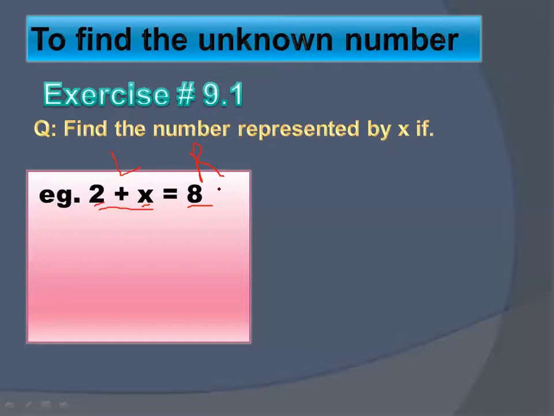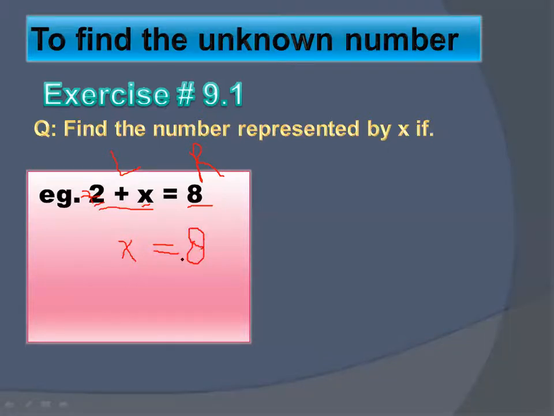But how? Here this constant has a plus sign. Nothing is written here, so it means it has a positive sign. When we are shifting this to the right side, you will change the sign of it, you will write down the opposite sign. The opposite of plus is minus. So when you are moving it to the other side, you will write minus 2. You will simply write x here. On the left side, what will be left? x equal to will remain the same. Then on the right side, what you have is 8.